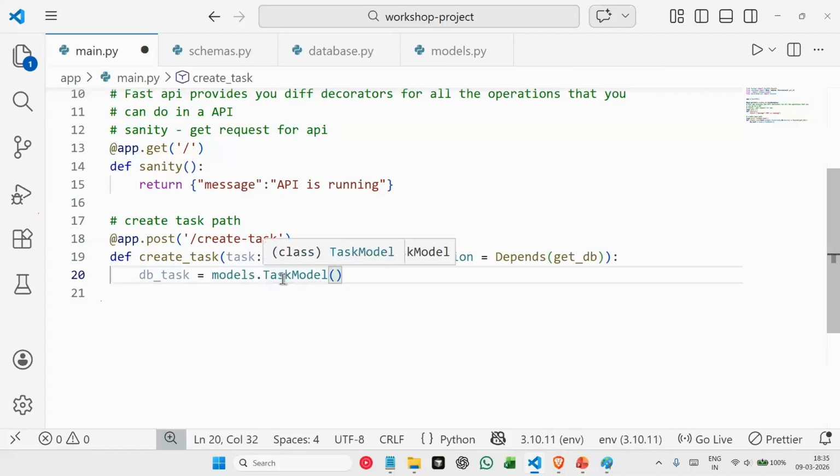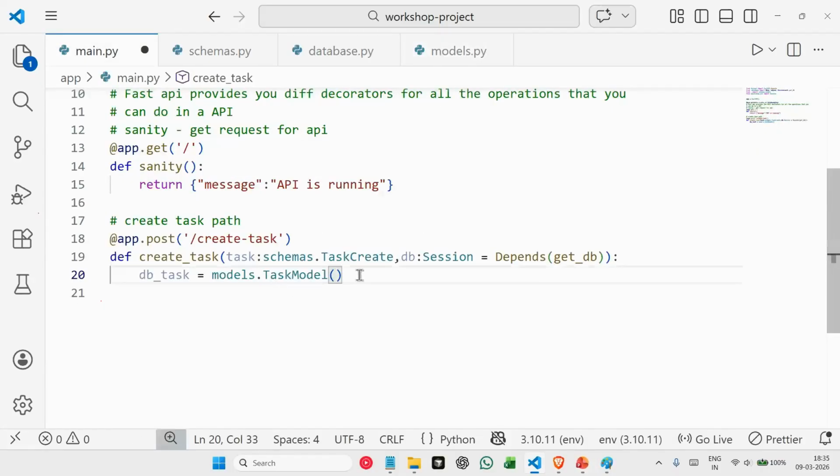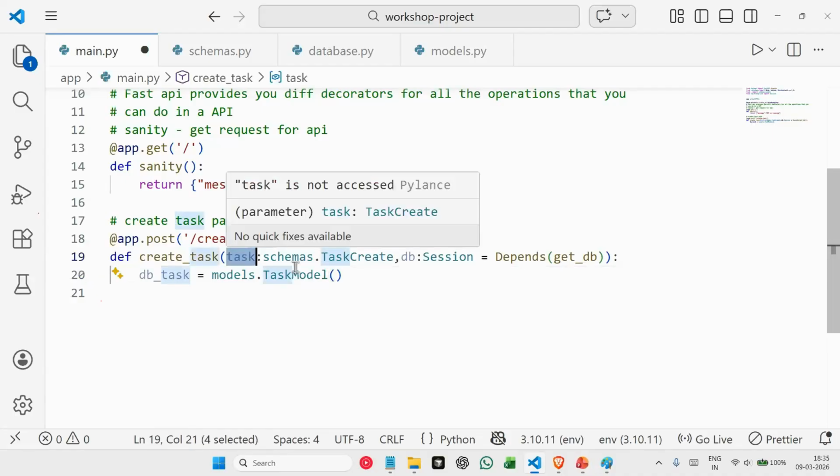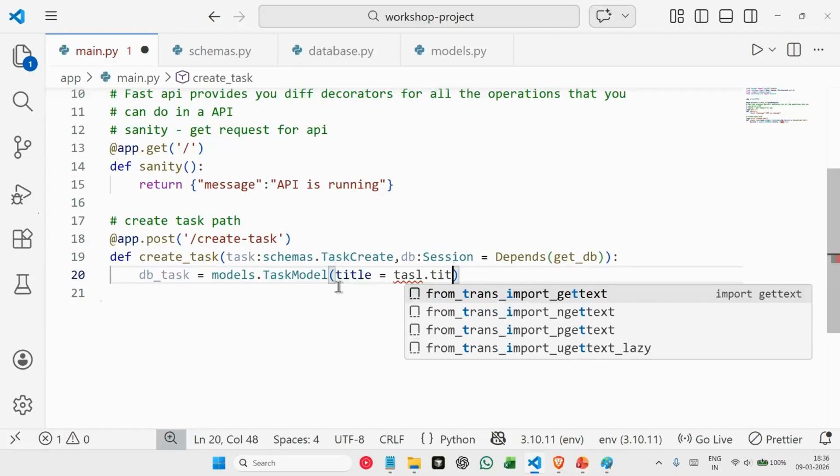Basically, we are telling FastAPI to use this table, the task model table, which we created here. Okay, and we'll pass the title here, which we are receiving from our input. So we say title is equal to task.title.